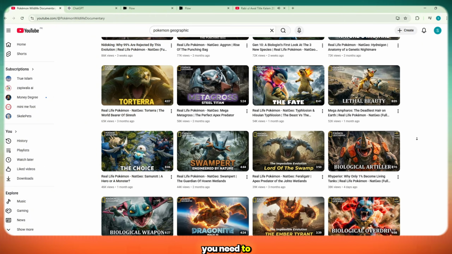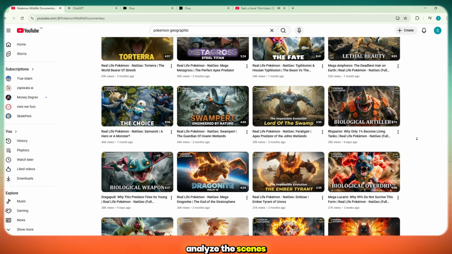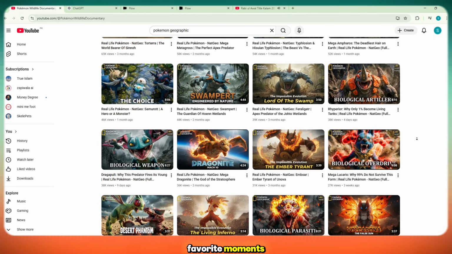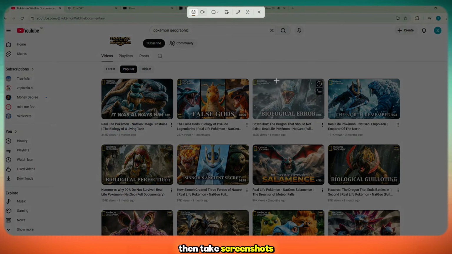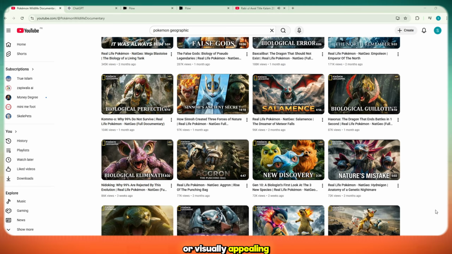Now here's what you need to do. Watch these videos carefully, analyze the scenes, and pick your favorite moments. Then, take screenshots of 2 to 3 scenes that you find the most engaging or visually appealing. Once you've taken your screenshots, move to the next step.